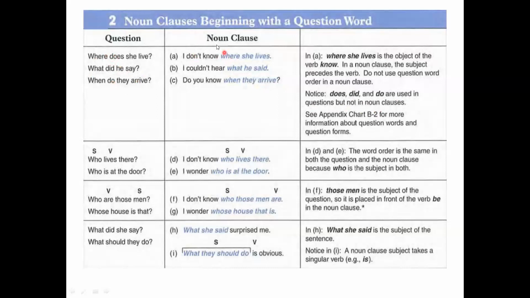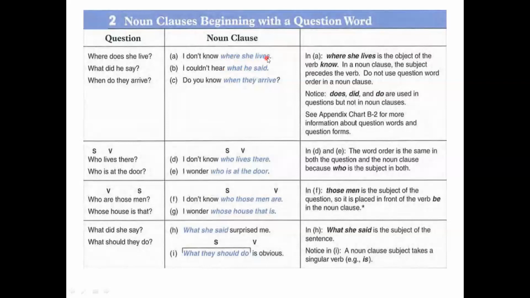But when you look at noun clauses, you will notice that there is no do or does or did, no auxiliary or helping verbs in these noun clauses.